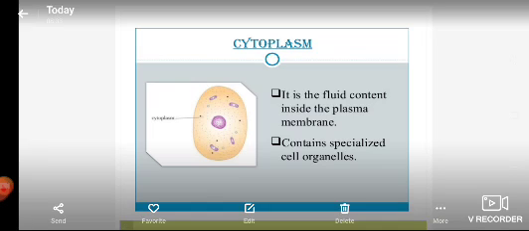The jelly-like structure present inside the cell is cytoplasm, and the plasma-like or the jelly-like structure present inside the nucleus is nucleoplasm. So protoplasm is the total, the cytoplasm as well as the nucleoplasm.